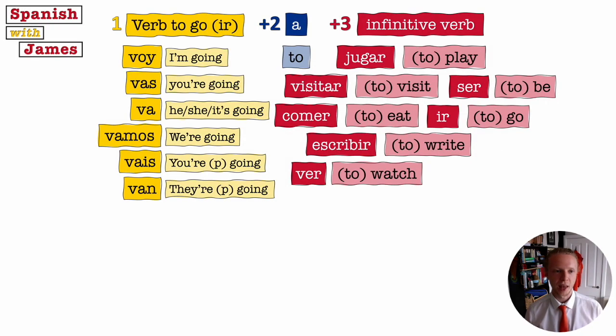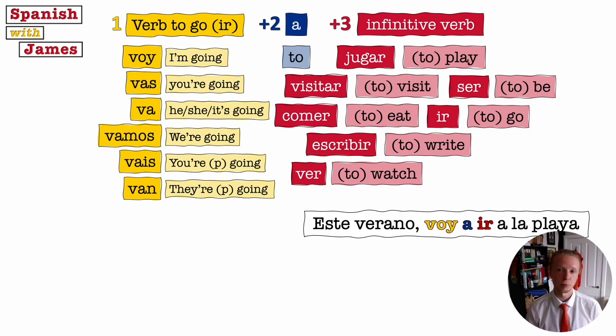So now that we're familiar with how to form the near future tense with those three things, I'm going to give you some examples and I want you to think about what they mean. You can pause the video if you want and then I'll tell you. Este verano voy a ir a la playa. This summer I'm going to go to the beach.